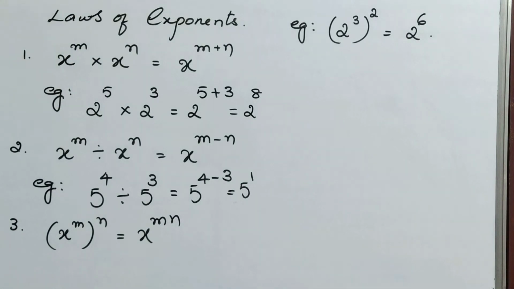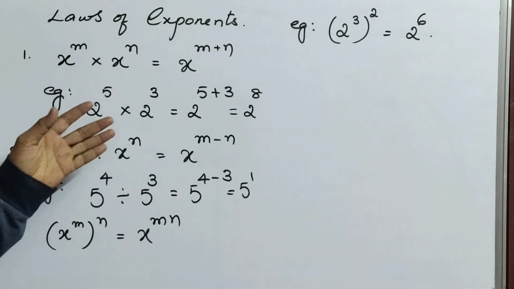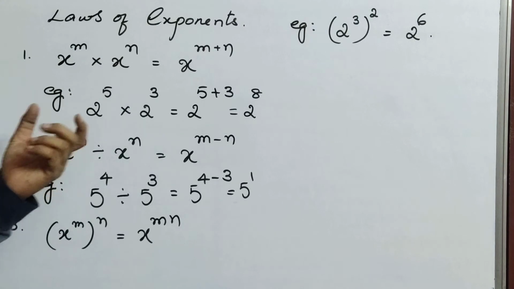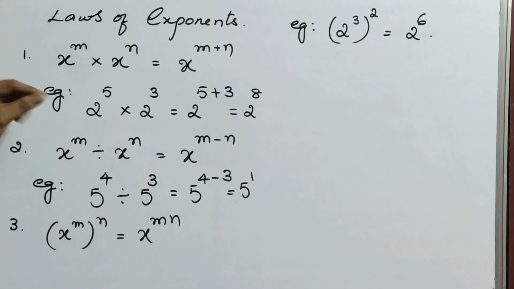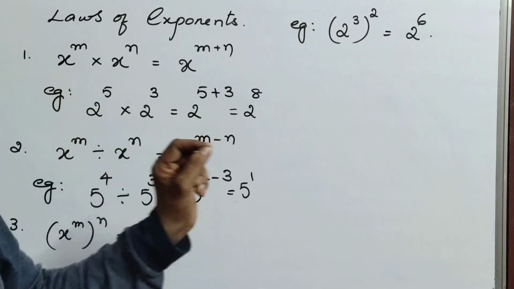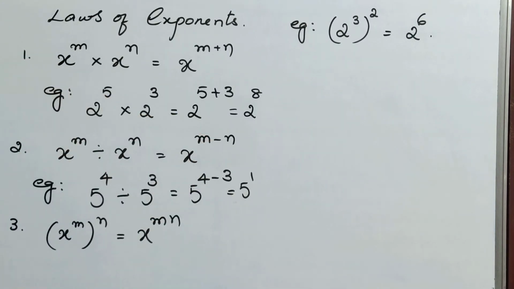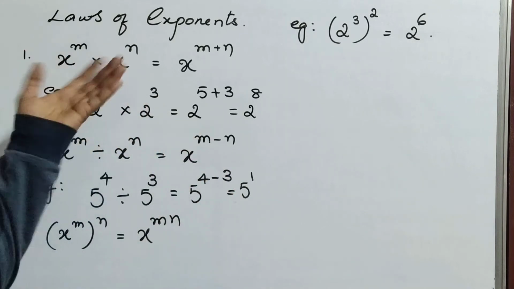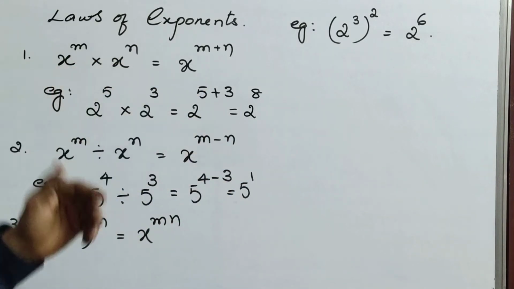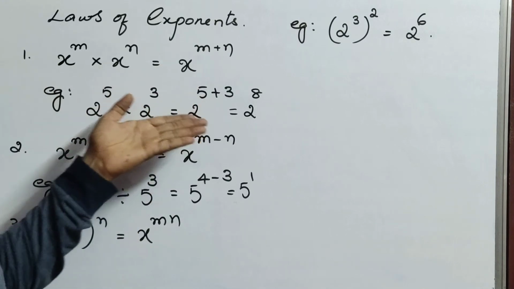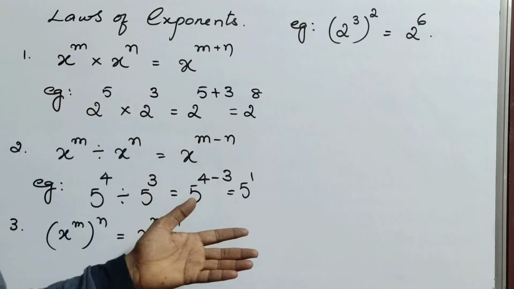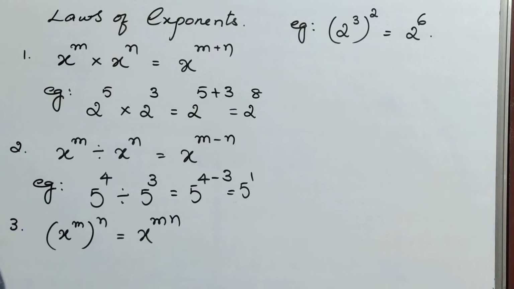Why I am writing all this: when you are solving the problems, whichever law the sum requires, you compulsorily have to write that law. Otherwise you will get minus marks. Half a mark we will compulsorily deduct. Otherwise, if you simply write your own way without the law, you will lose marks. Which law is applicable for which sum, you have to write compulsorily. Otherwise, marks will not be given.